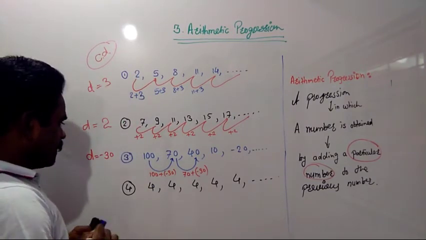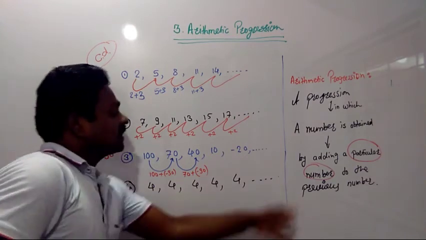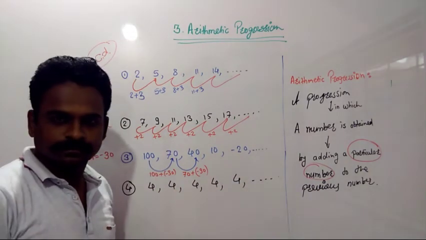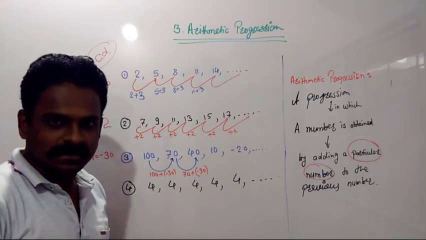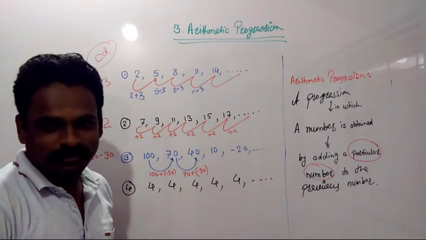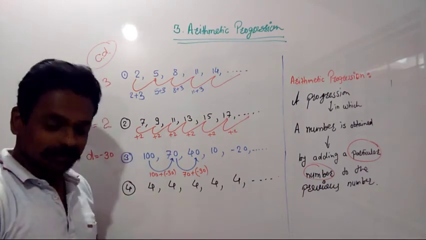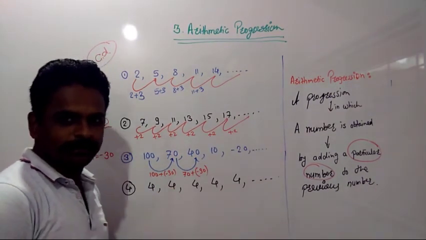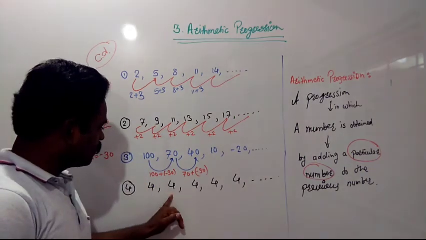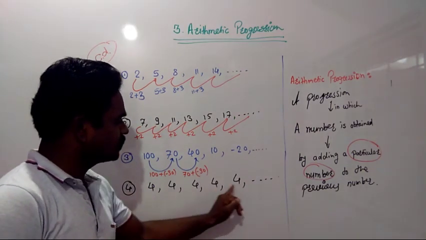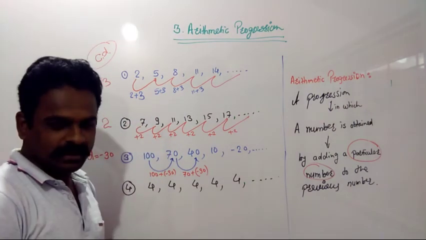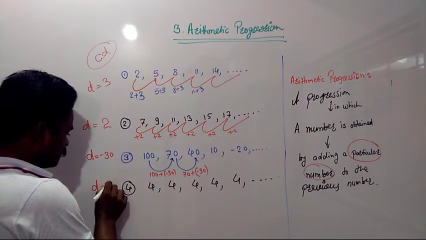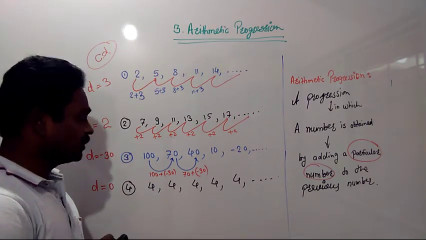Okay, no problem. Now see here. All the terms are the same in this sequence: 4, 4, 4, 4, 4, and so on. So how much is the common difference? It's very simple. The common difference is 0. We add every time 0, 0, 0, and so on. So we get 4 plus 0 is 4, 4 plus 0 is 4, and so on. So how much is the common difference here? D is equal to 0. The common difference is 0.